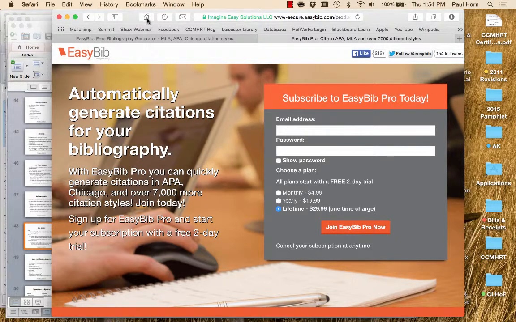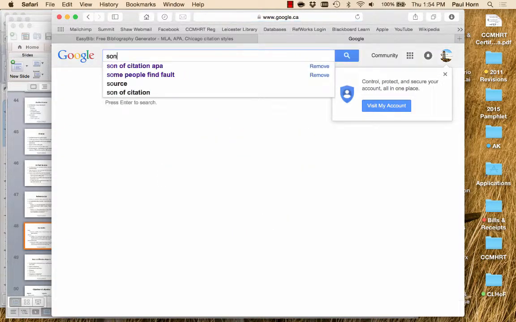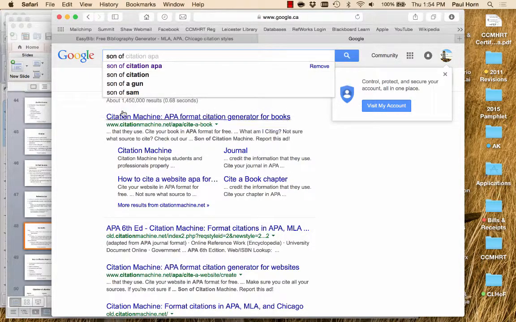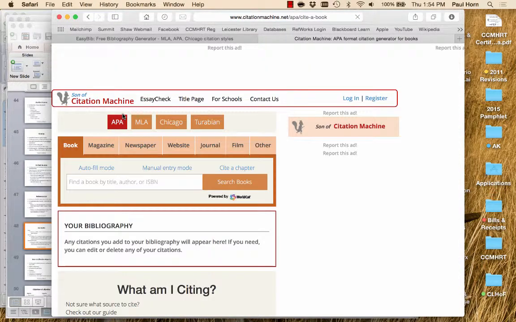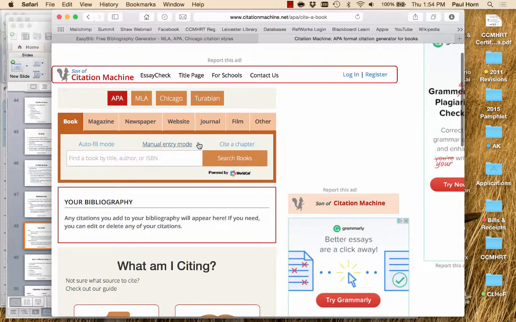So let's go to, sorry about that, let's go to Son of Citation. Okay, there's Citation Machine. Son of Citation is also called Citation Machine. Okay, so here we go. When I select APA on this particular website, it's the default. So I'm going to go there and I'm going to choose a book.